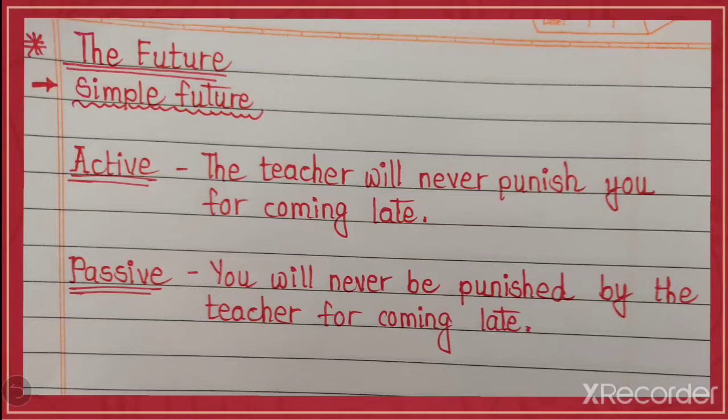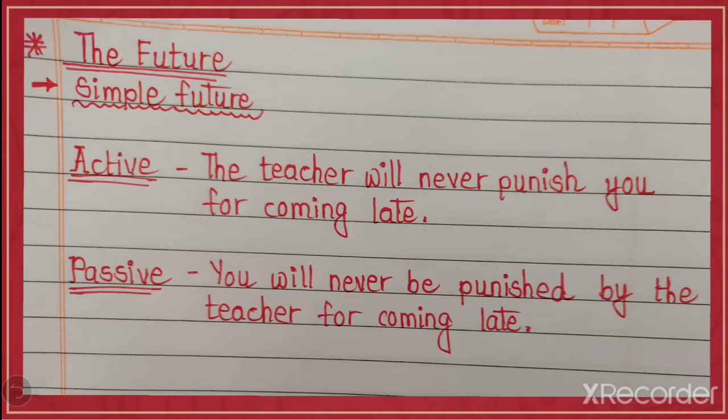So students, first of all, open your textbook and look at page number 77. Now in future tense we will say simple future. As we know, in simple future will or shall will come. So now how to turn these active simple future sentences into passive simple future? Now look at here. The teacher will never punish you for coming late.